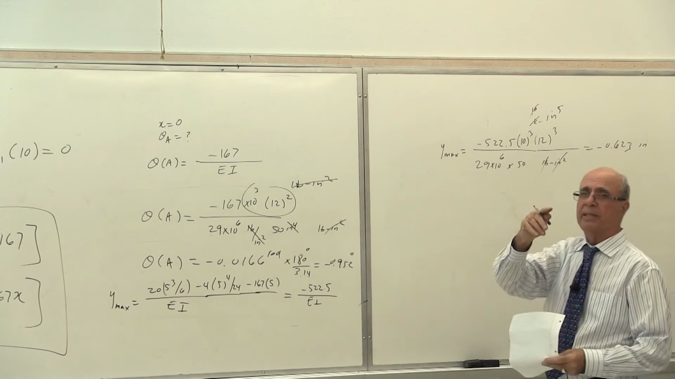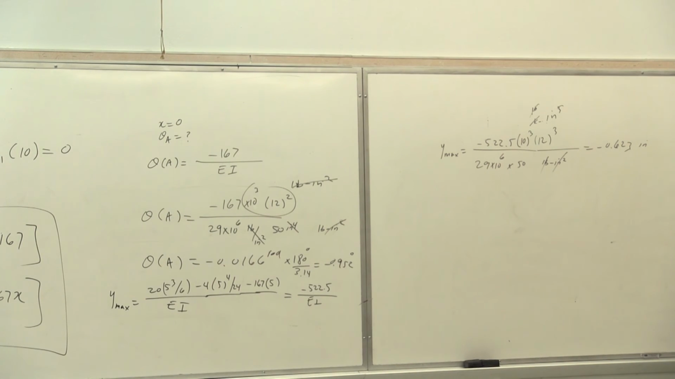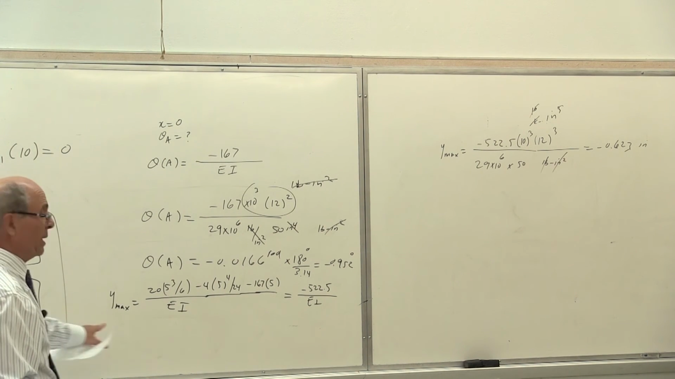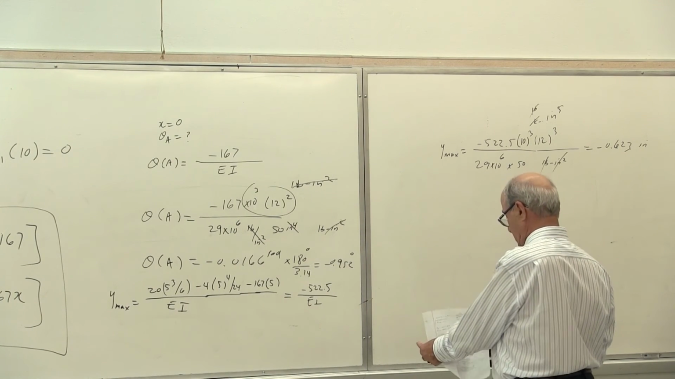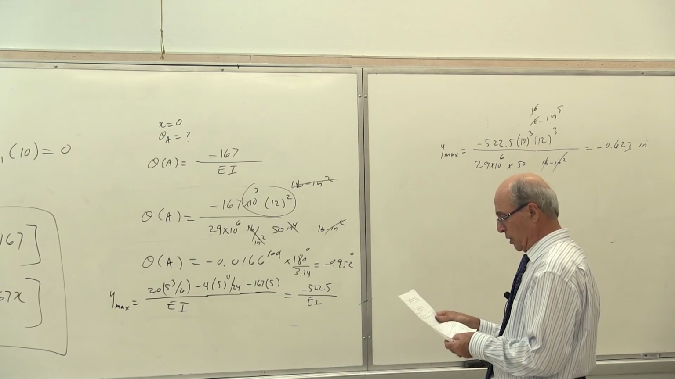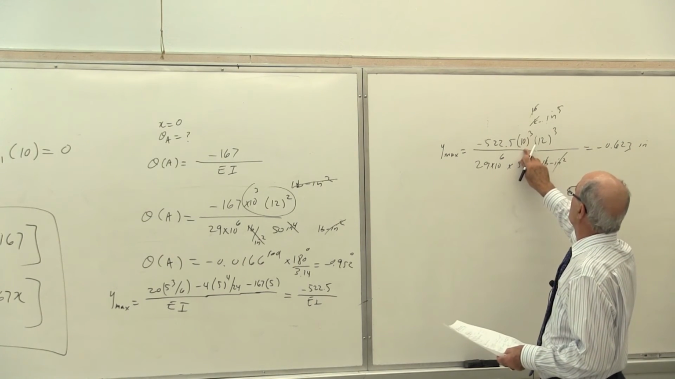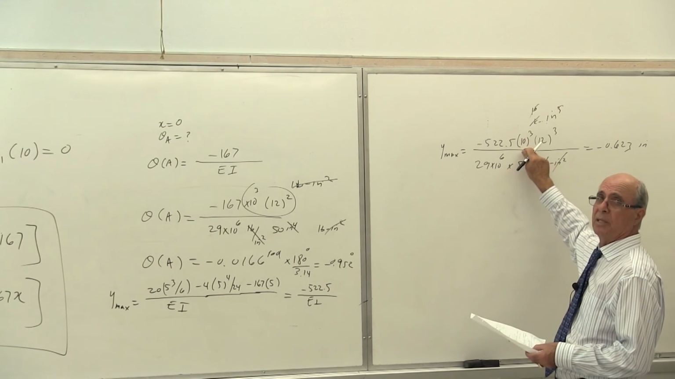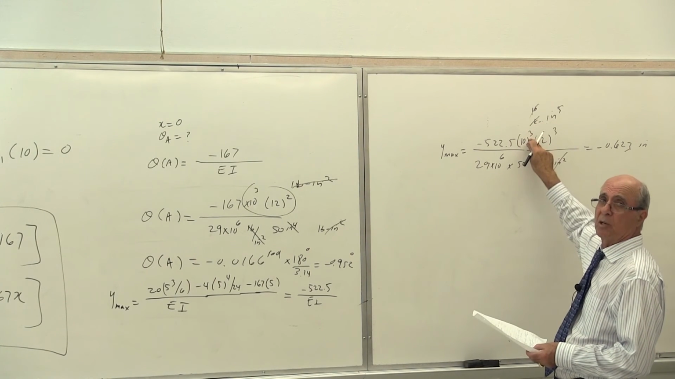You had a question there somewhere. Yes, I answer you. What did I make a mistake there? This one? Y max here. I got 522.5. Okay. No, 10 to the power, is that what you are saying? 10 to the power of 3? Because this is kips foot to the power of 3. Is that what you are talking about?